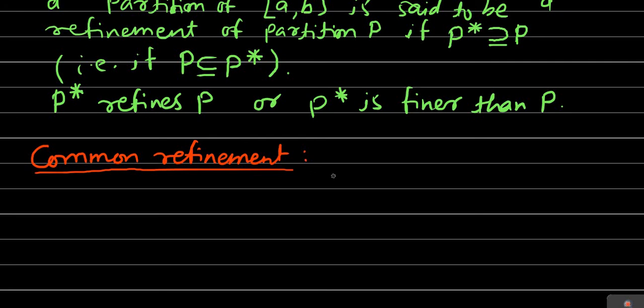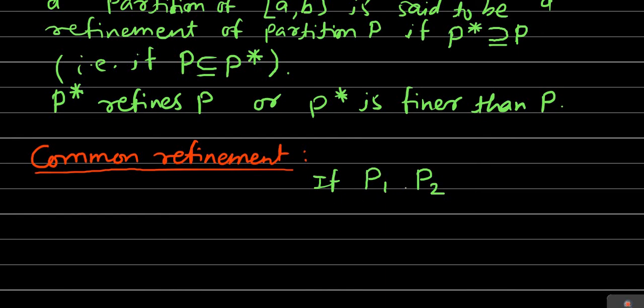See here how it can be defined. So if P1 and P2 are any two partitions of closed interval a to b, for denoting the partitions we always use capital letters. Why? Because whenever we say that it is a partition, it means that it is a set, and sets are denoted by capital letters. So therefore we use capital letters to indicate the partitions.